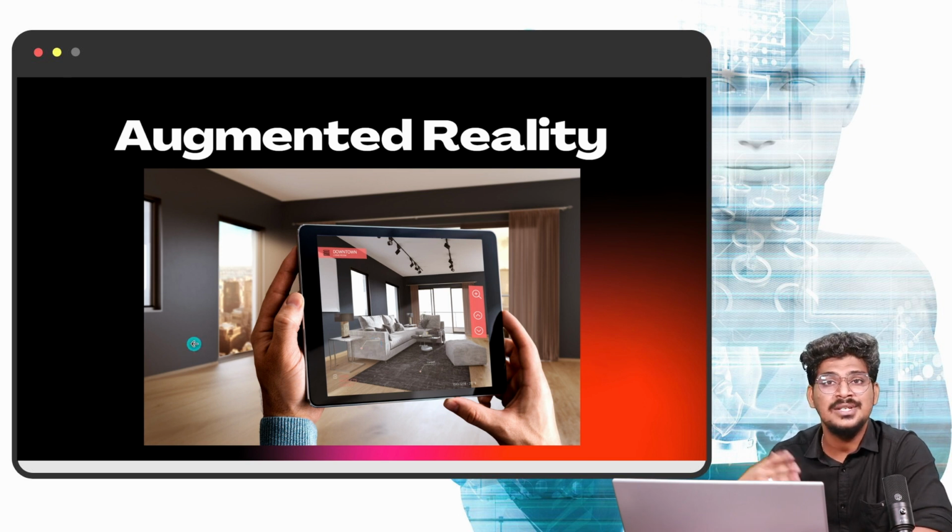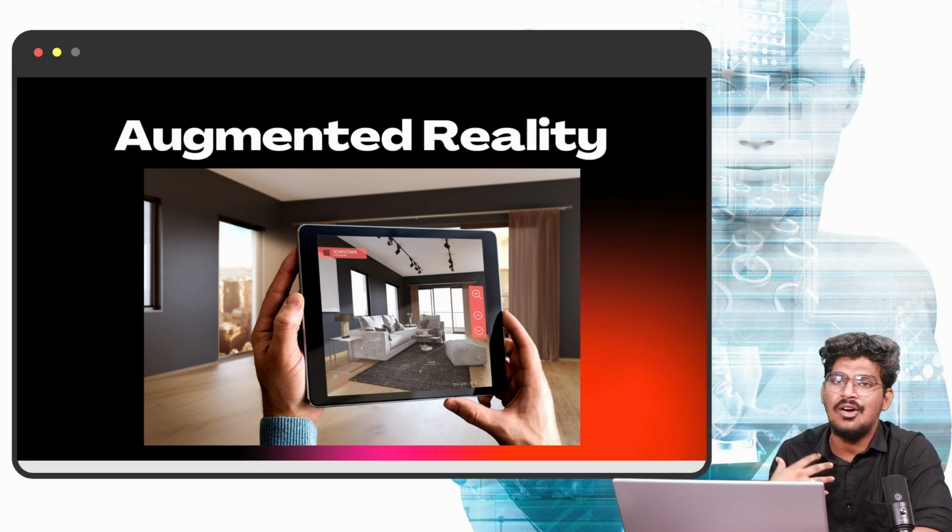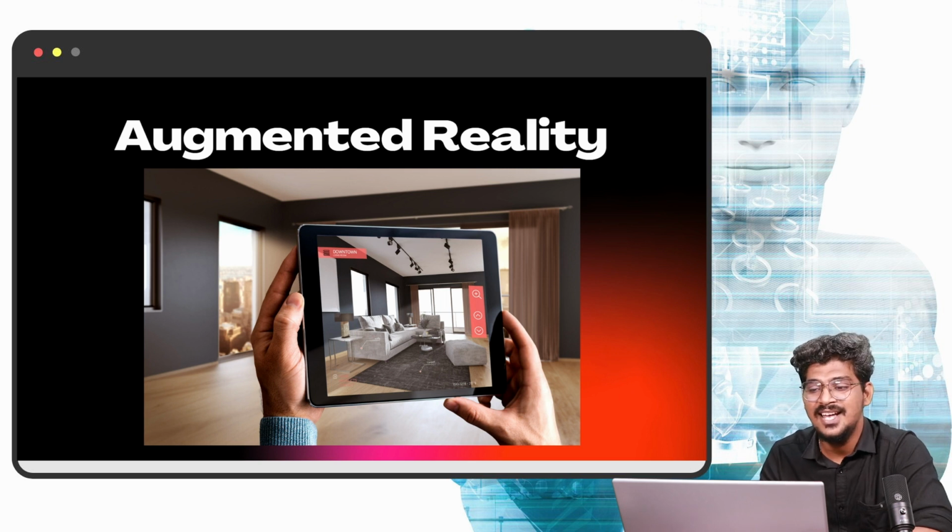So furnished shops are using this particular application for customer satisfaction. Once you have placed it, you can understand easily with the help of this augmented reality whether it is good or not. What is the basement? That's computer vision.